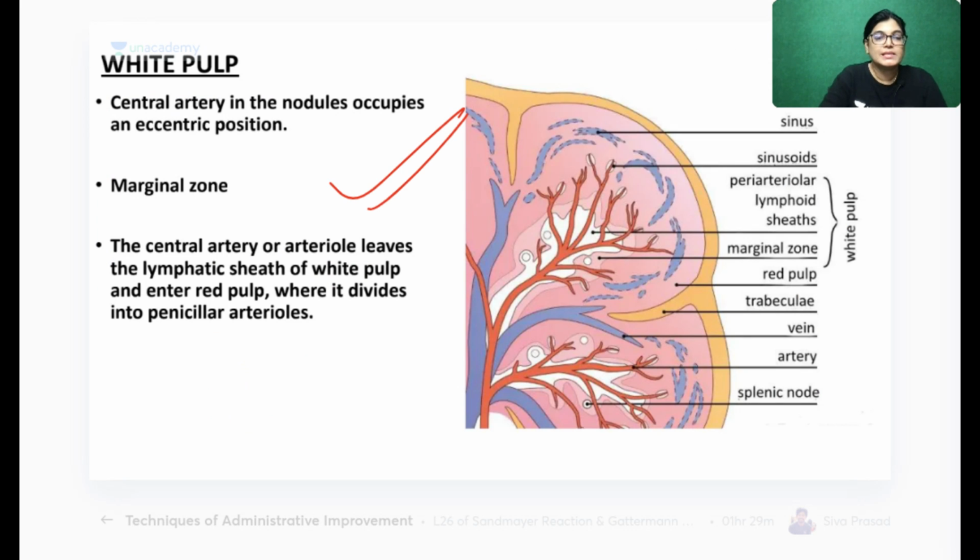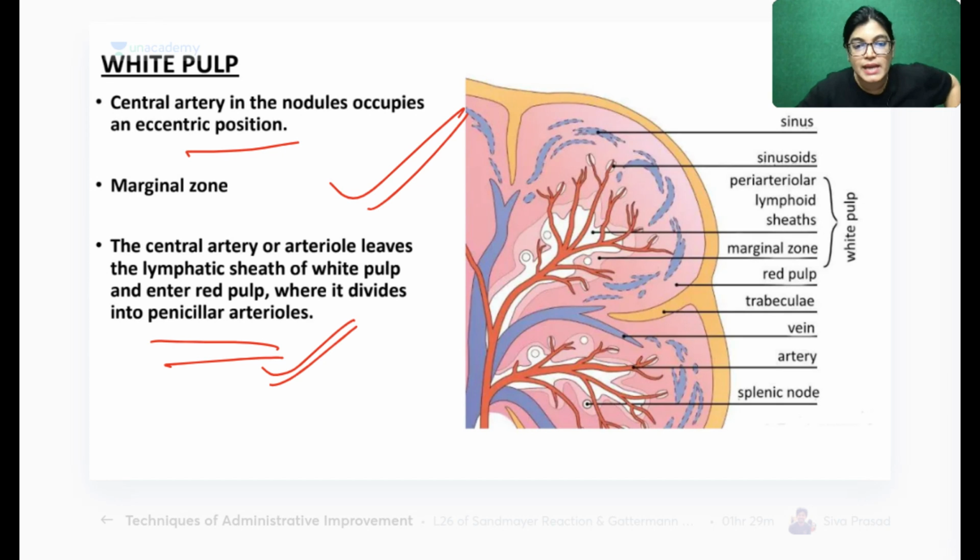So white pulp, central artery in the nodule in the eccentric position. Central artery arterioles divide and then enter, becoming penicillar arteries. See this diagram, all of you. This is the trabecular artery, this is the central artery. When it enters inside, it will form the periarterial lymphatic sheath, is surrounded, and it will change its name to penicillar